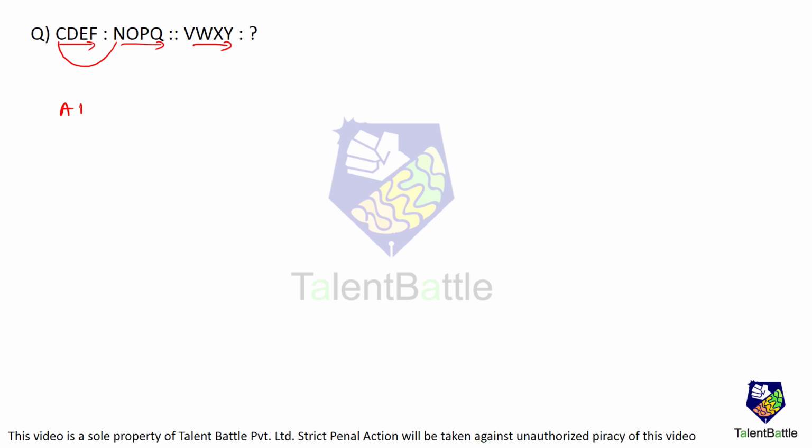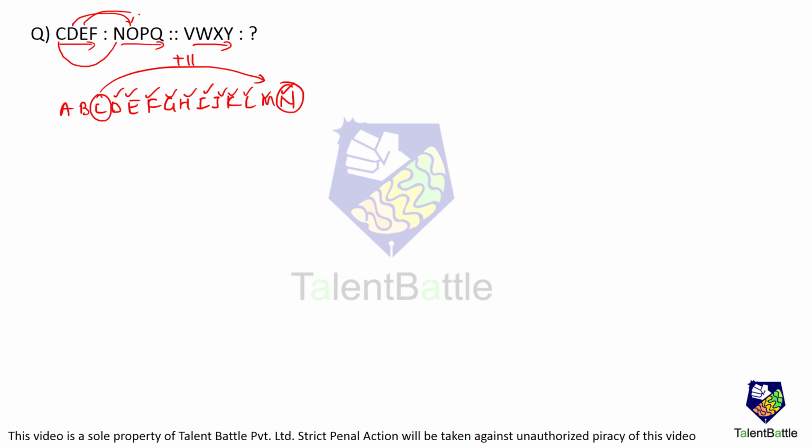So what we have over here is A, B, C, D, E, F, G, H, I, J, K, L, M and N. So 1, 2, 3, 4, 5, 6, 7, 8, 9, 10, 11. The 11th letter after C is N. Okay, the 11th letter after C is N. Same way, the 11th letter after D is O, the 11th after E is P and the 11th after F is Q.